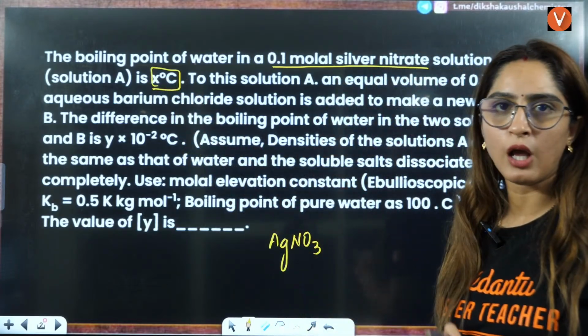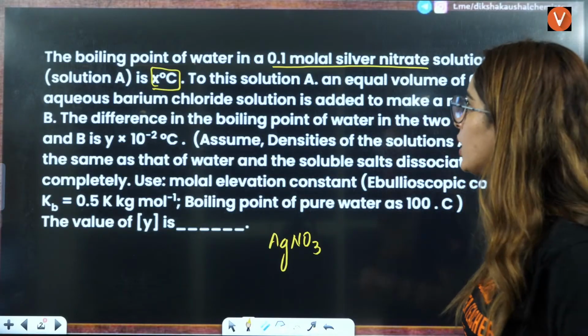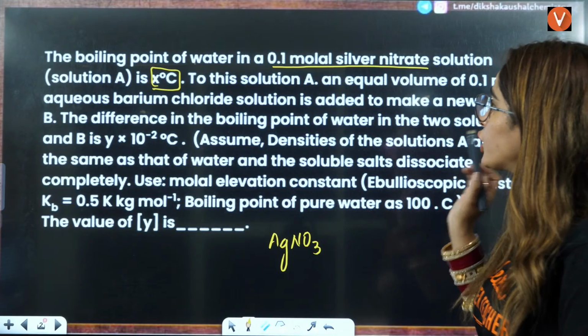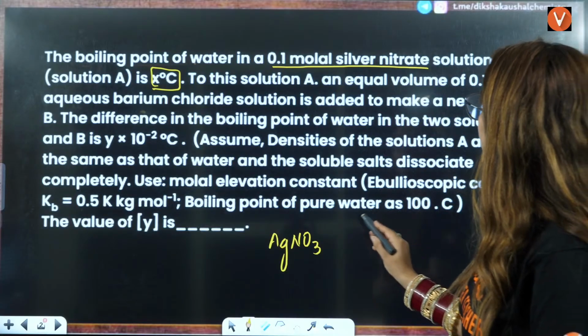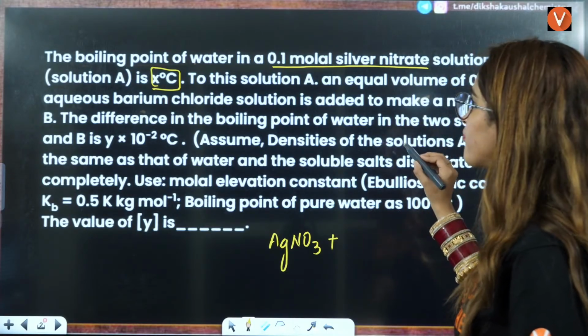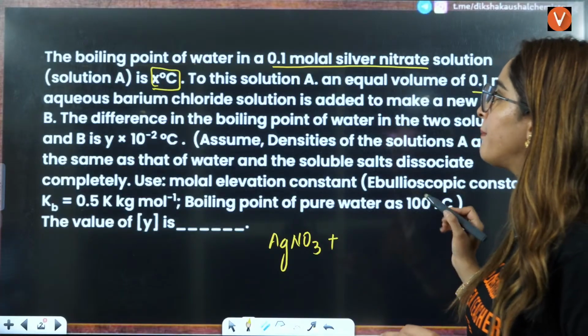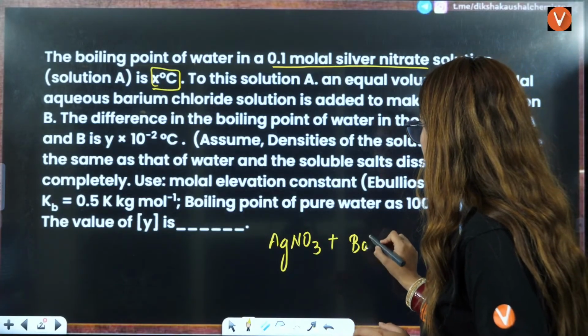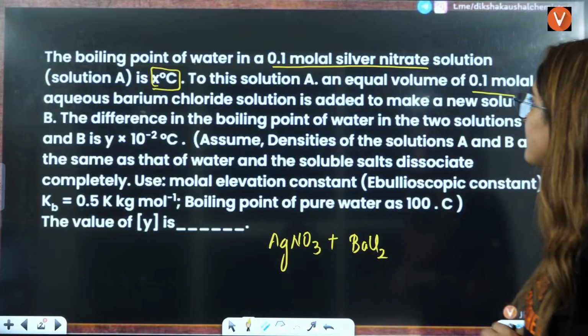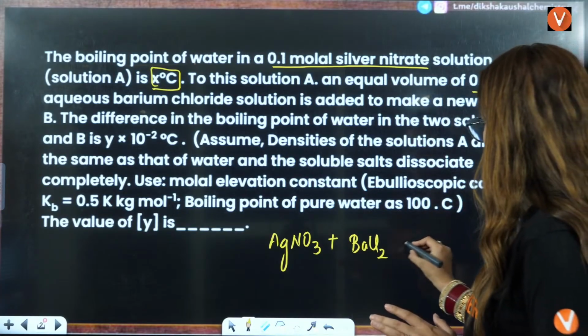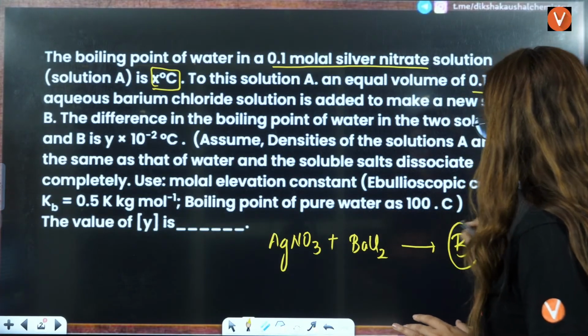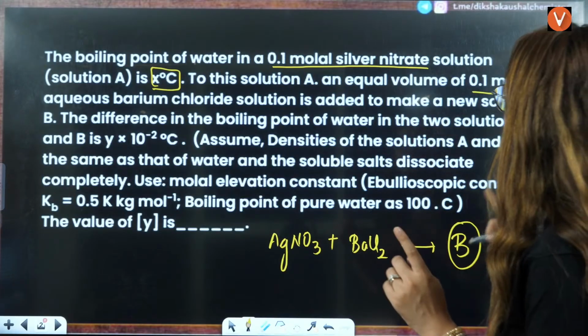In this case, to solution A you have added an equal volume of 0.1 molar barium chloride, to make a new solution B.